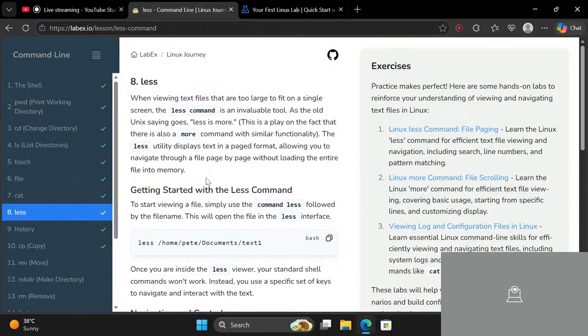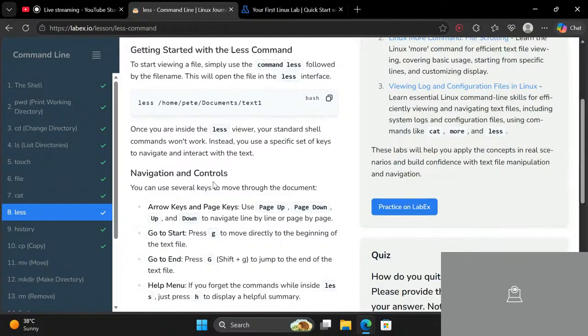This is a play on words, so you can get the idea that it will show a lesser amount of content, and when you click enter, it will show more. You click enter, one line comes out, then more lines. So like that you will be learning.